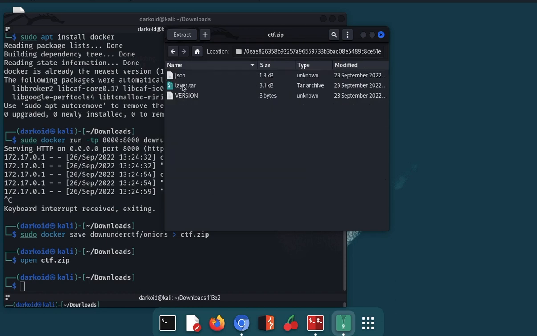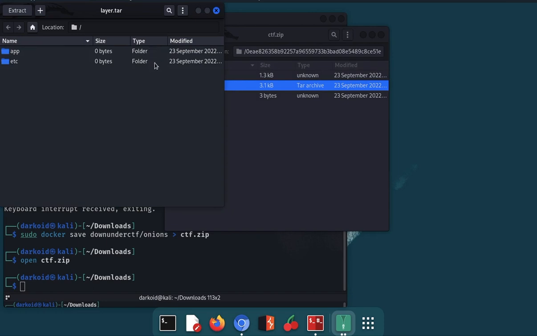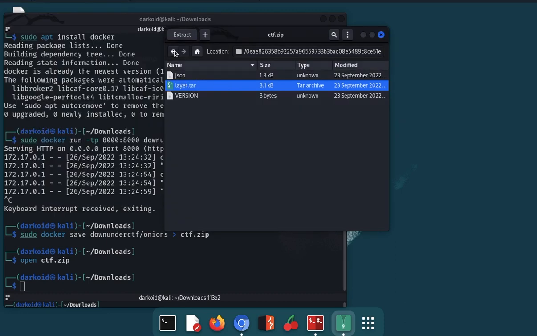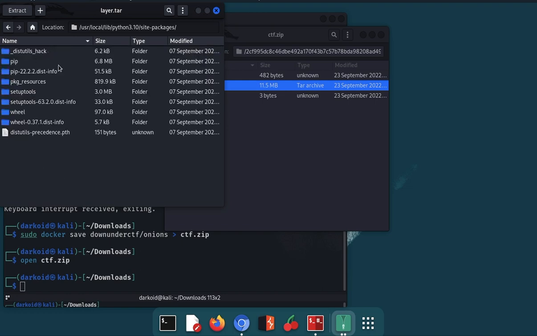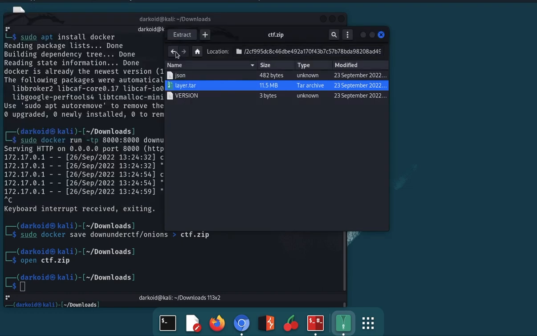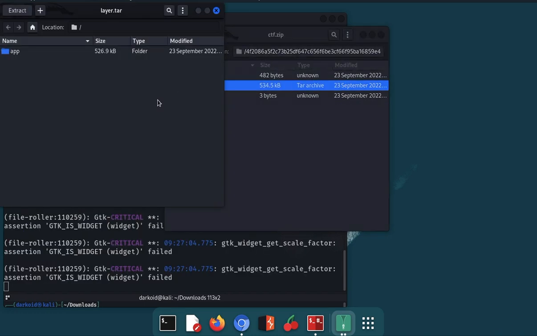We need to go into each layer.tar file and look for any application. As you can see, the size is 0 bytes, so there is nothing inside this one. Let's go to the second one. The first item is 0, so we don't need to open temp, we need to use user because it is 10.9 MB. When I go inside, it is nothing but packages, so there is no flag.jpg inside. Let's try the third one, and I think this is the answer.